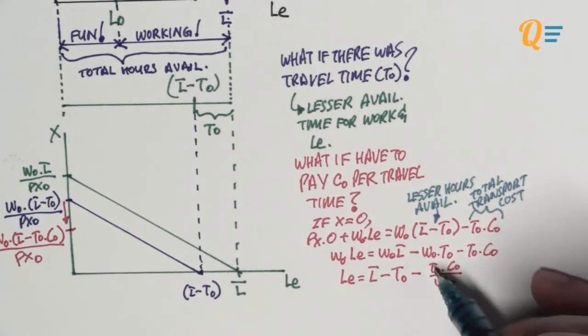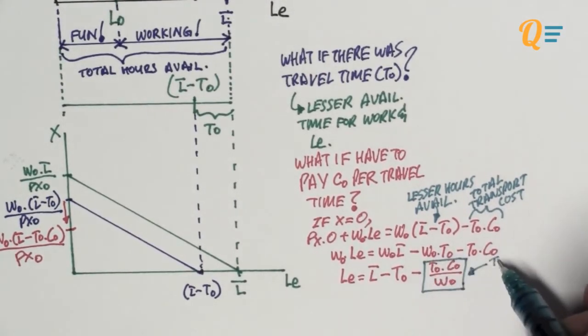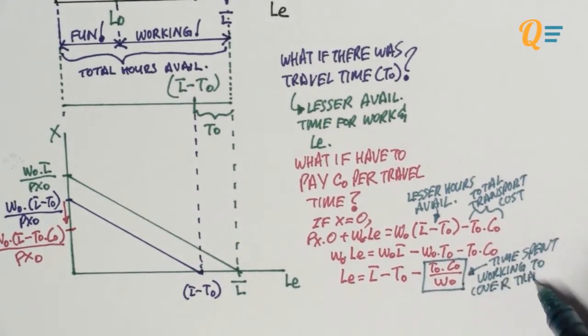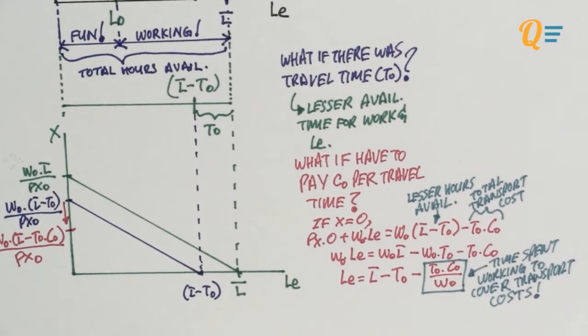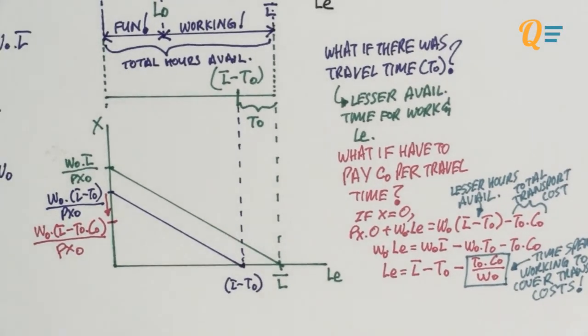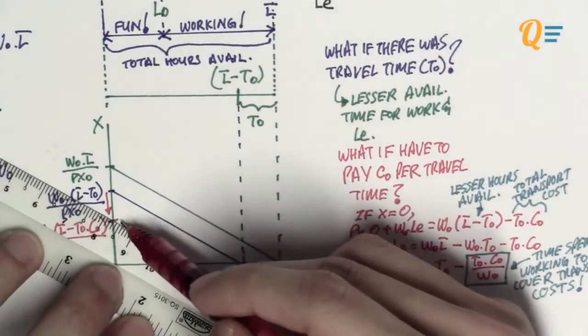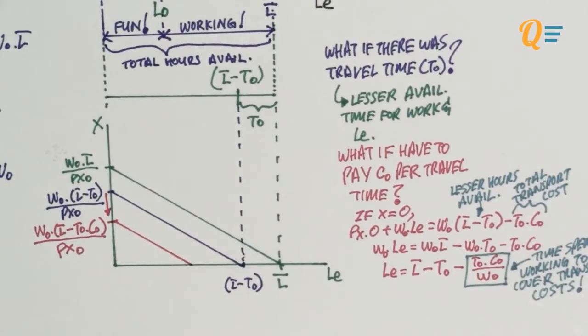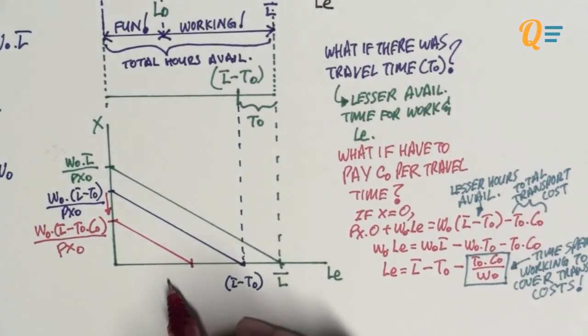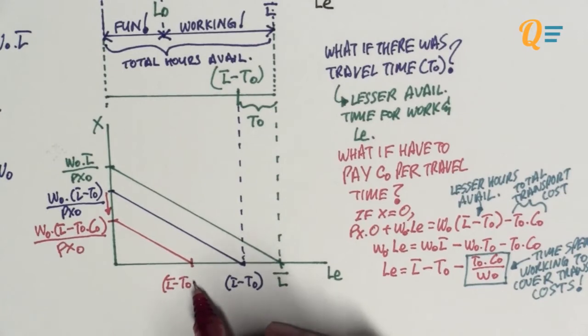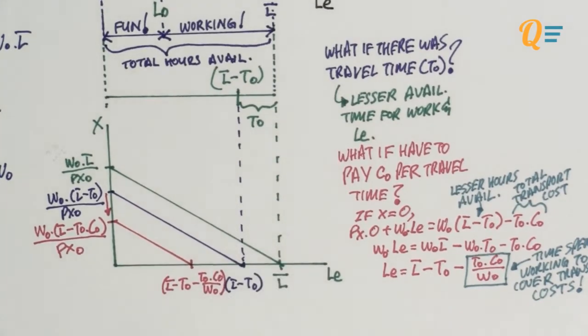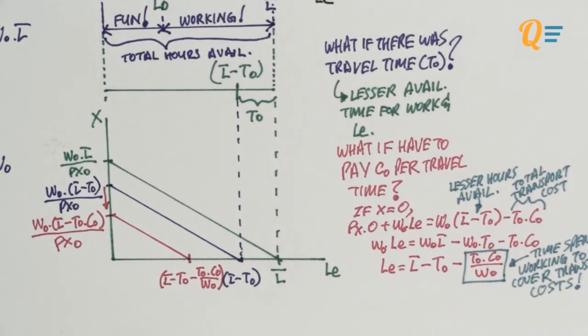Notice that now there is an additional subtraction of T0 times C0 divided by W0. This is simply the time spent working so that the individual can cover his transport costs. As you can see, the new horizontal intercept is now closer to the origin because, as compared to L bar minus T0, you now have an additional term that you have to subtract from the entire equation. That is why your budget constraint is now going to shift in a parallel fashion to the left-hand side of the graph.